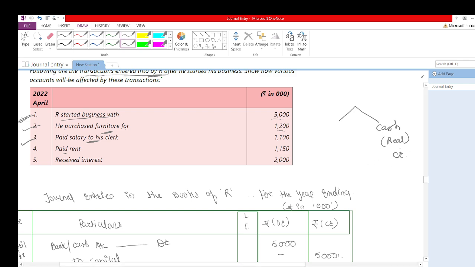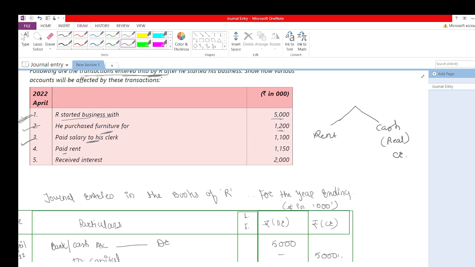I would say second is cash account, because if you pay rent to your landlord, what happens? Landlord will receive rent, but your cash balance will be deducted.